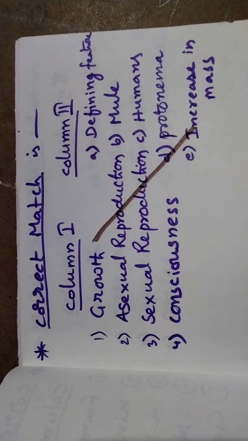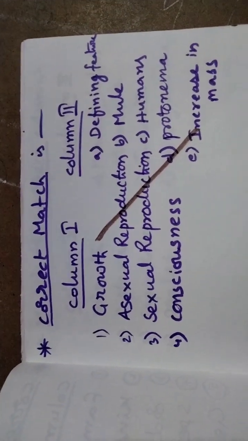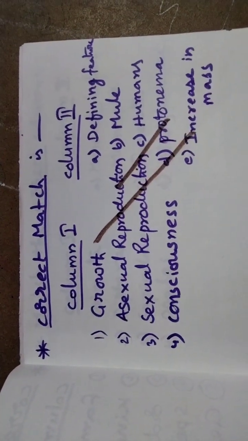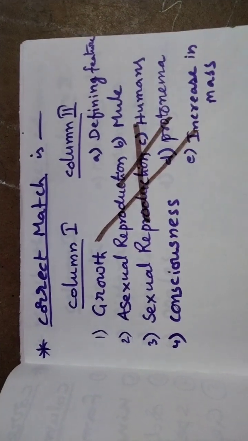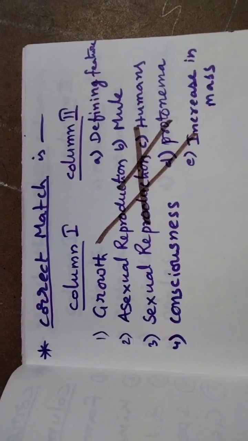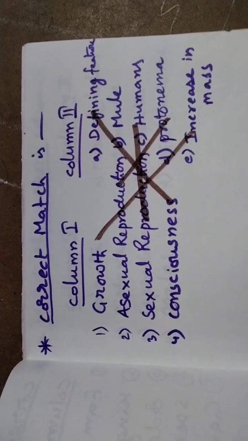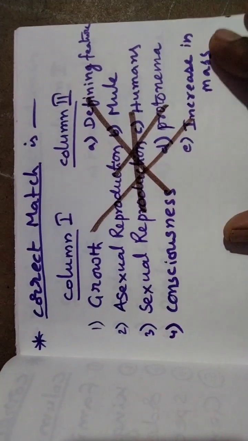Asexual reproduction is protonema. Sexual reproduction is humans. Consciousness is a defining property. That is the correct match.